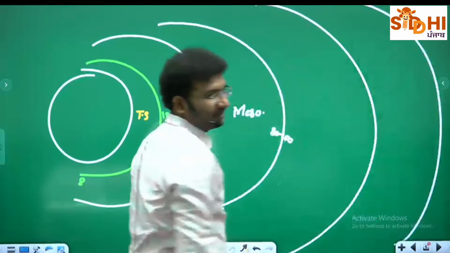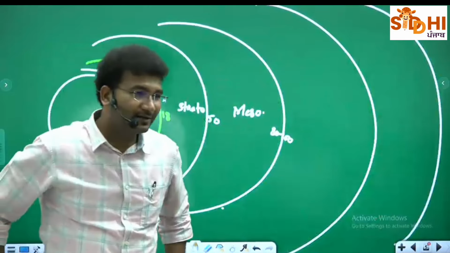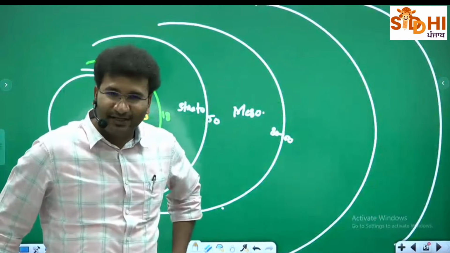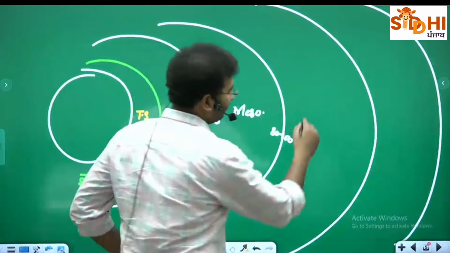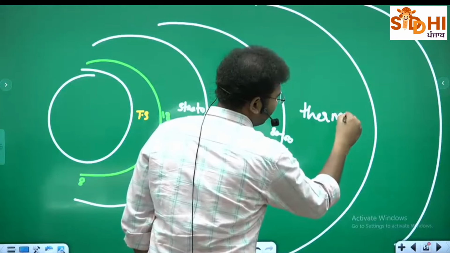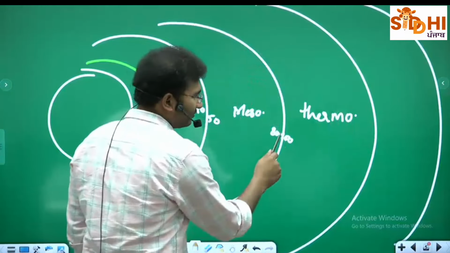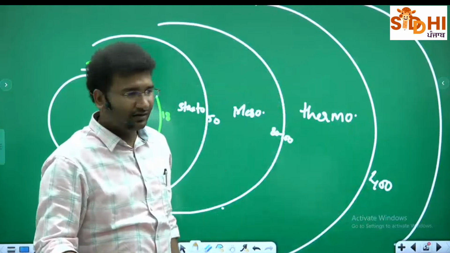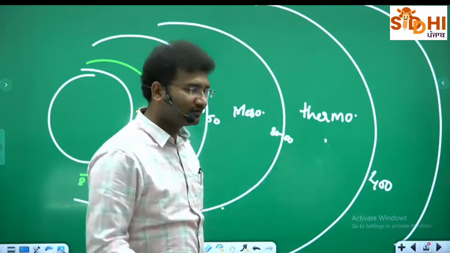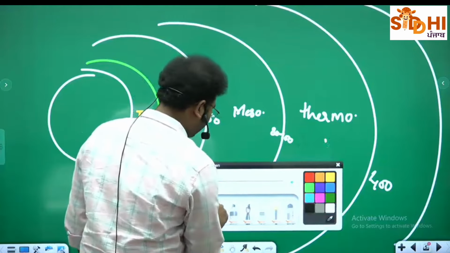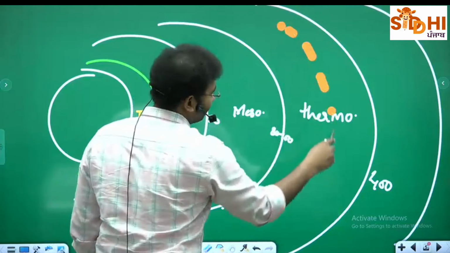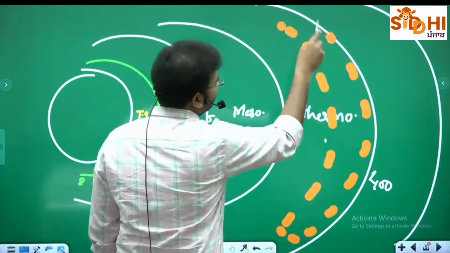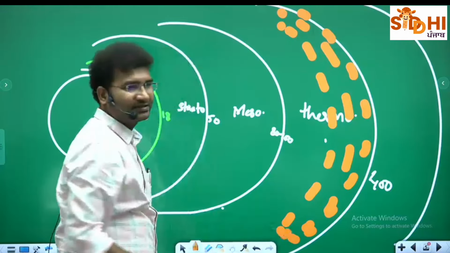Then you have multiple layers coming up, right? So where are satellites placed? Beyond the mesosphere you have the thermosphere. The thermosphere starts from 80 to 400 or sometimes 500 kilometers. Within this there is another layer, a range between them, called the ionosphere.